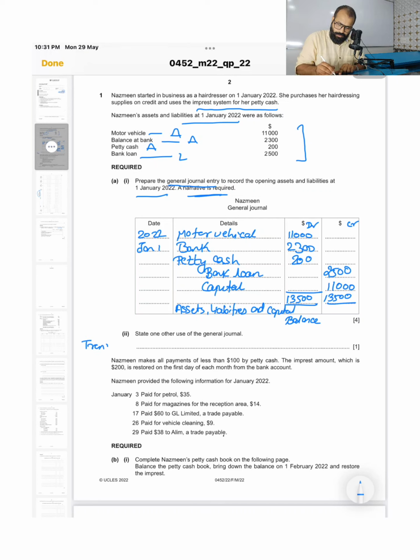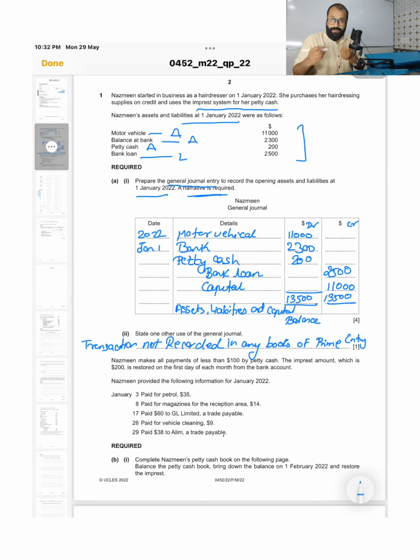I'll write: transactions not recorded in any books of prime entry are recorded in the general journal. That is the use of the general journal.